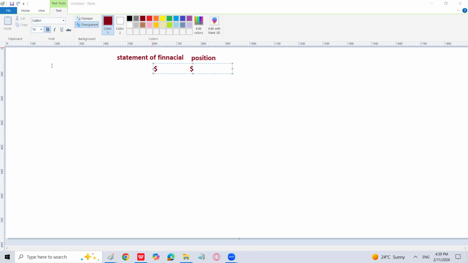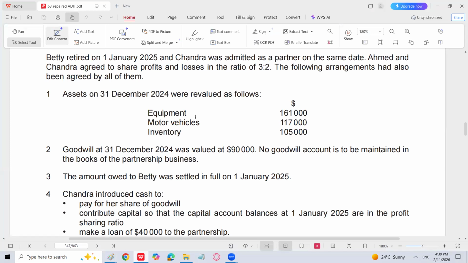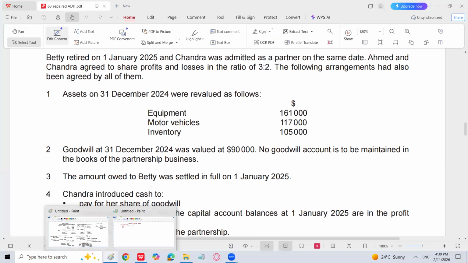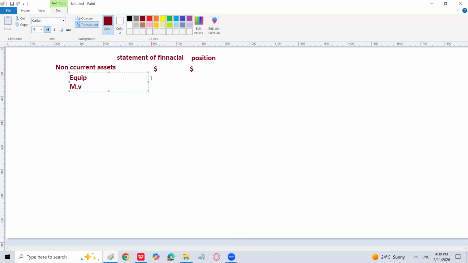To start, we'll start the statement of financial position with non-current assets. First of all, we are going to have equipment. Then we are going to have motor vehicle. We will use the new amount of equipment, 161,000, and the new amount of motor vehicle, 1,17,000. Why? Because their value has been decreased. We have done that, so there is no reason to be panicked because of this. 161,000 is the equipment, and 117,000 is going to be the motor vehicle.